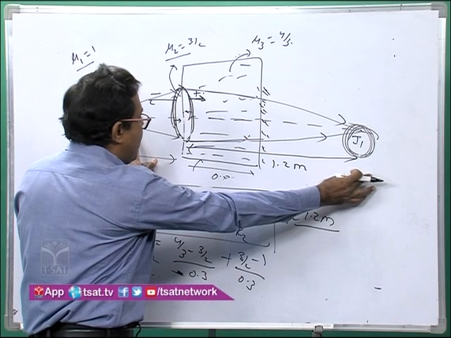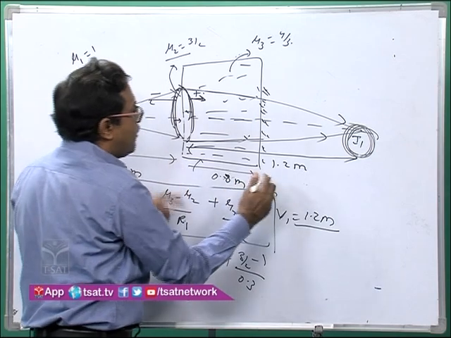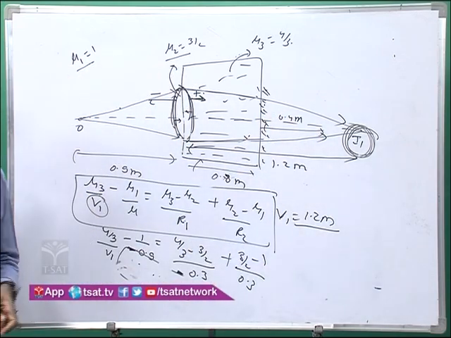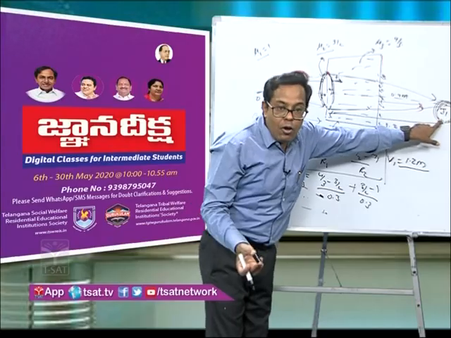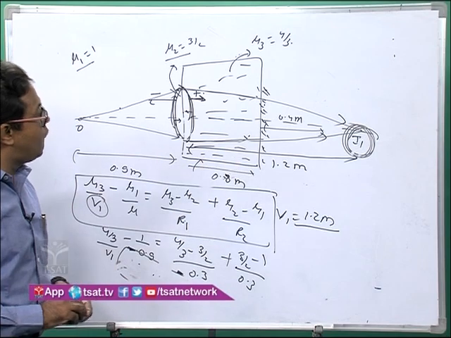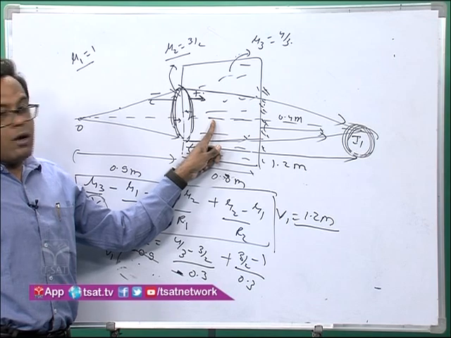This is 1.2 meter, this is 0.8 meter, so this will be 0.4 meter. So the virtual object is at a distance of 0.4 meter from the mirror, and therefore the image will be formed at 0.4 meter to the left of the mirror.